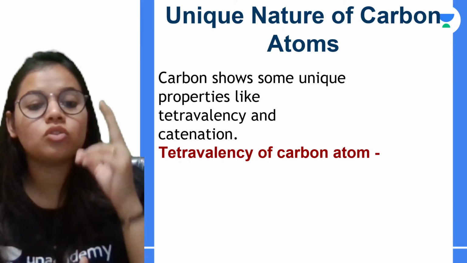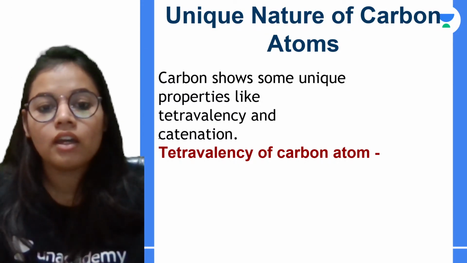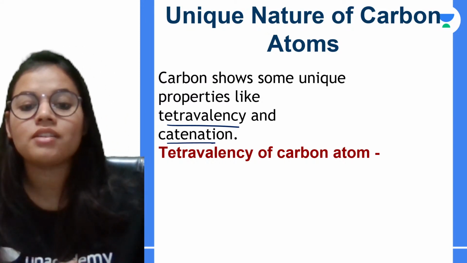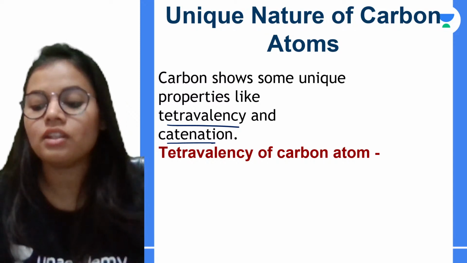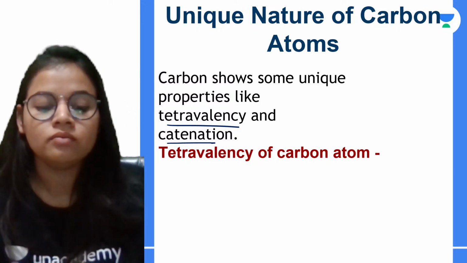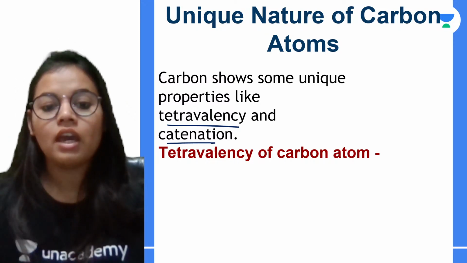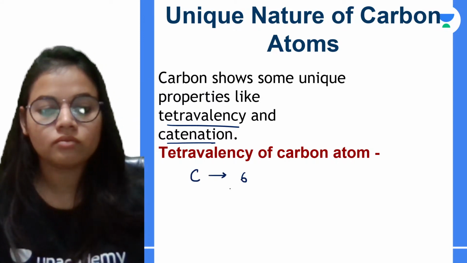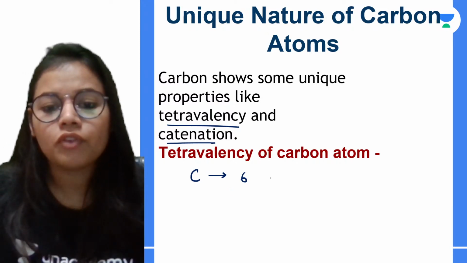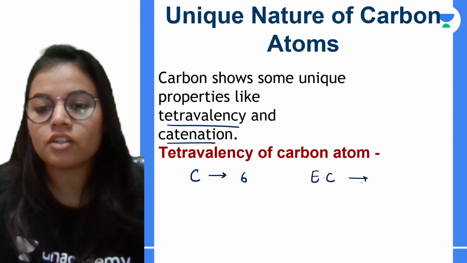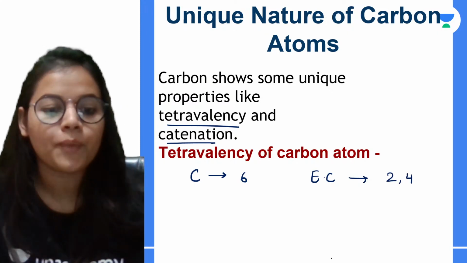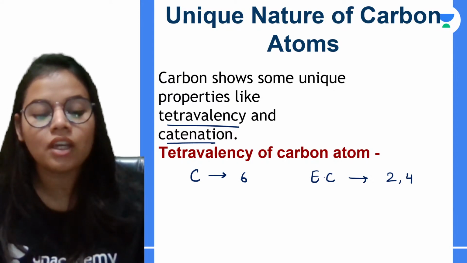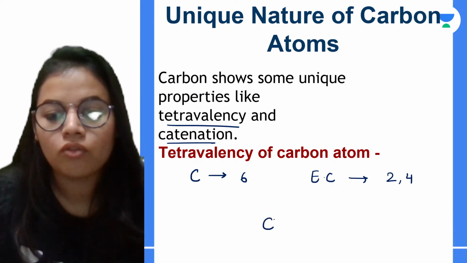कार्बन की कुछ 2 properties हैं. Okay, it is tetravalency and the second one is catenation. Now what do we mean by tetravalency and what do we mean by catenation? Let's study about them one by one. Tetravalency, हमारे कार्बन का जो atomic number है it is 6. Correct. तो electronic configuration will be 2,4. That means the carbon has got how many electrons in the outermost shell? It has got 4 electrons.